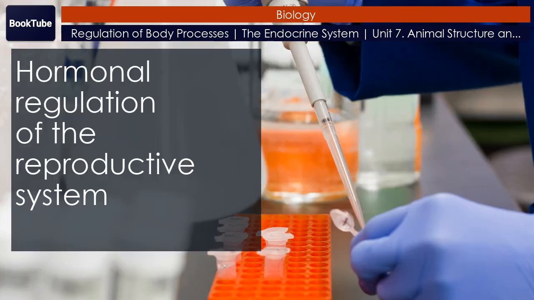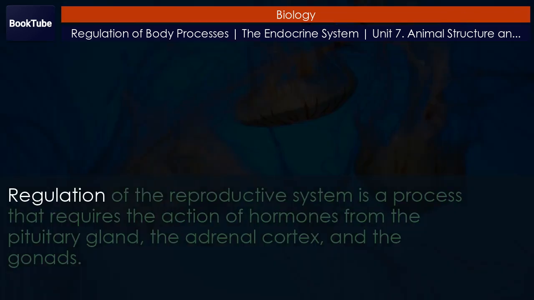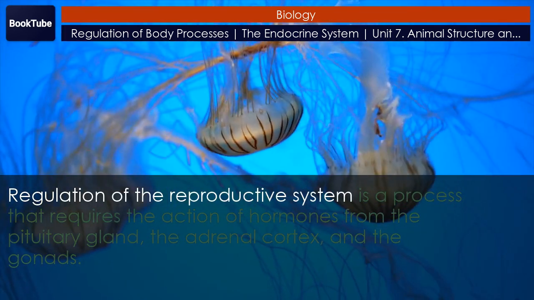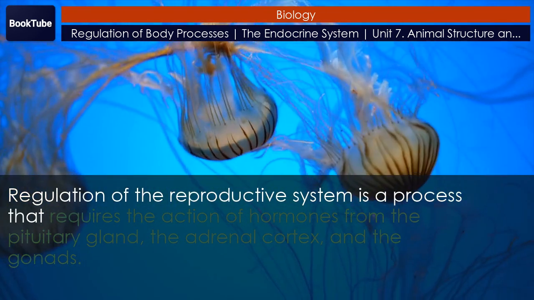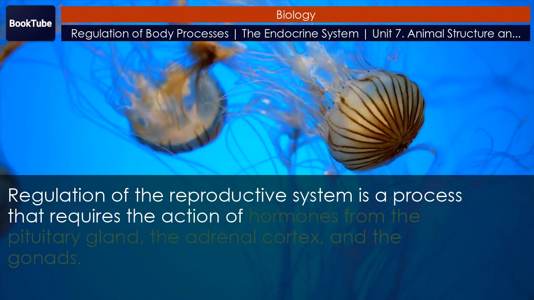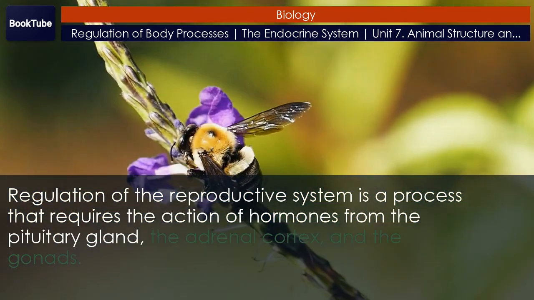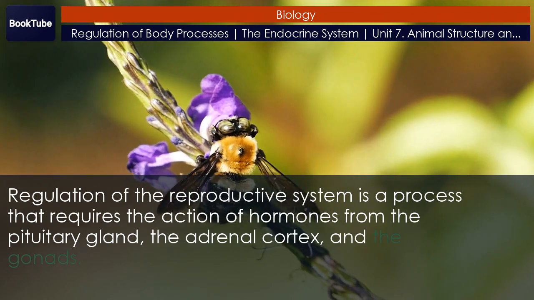Hormonal regulation of the reproductive system. Regulation of the reproductive system is a process that requires the action of hormones from the pituitary gland, the adrenal cortex, and the gonads.